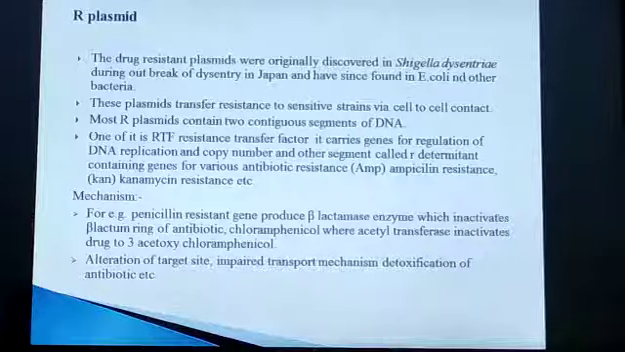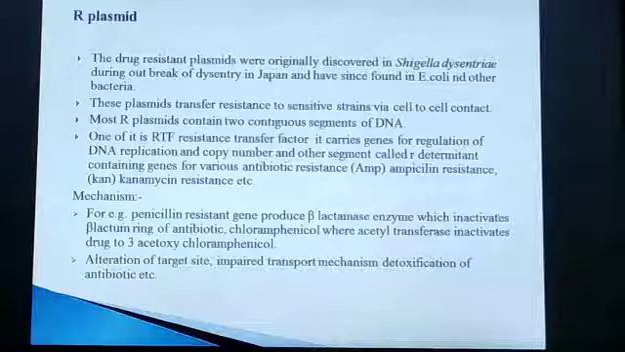How do these plasmids encode a property like antibiotic resistance? Consider the genes present on a plasmid. For example, if a penicillin resistance gene is present on a plasmid, then that gene codes for the enzyme beta lactamase, which inactivates the beta lactam ring of the antibiotic. Then there is the plasmid encoded gene which encodes the enzyme acetyltransferase, which inactivates the chloramphenicol drug to